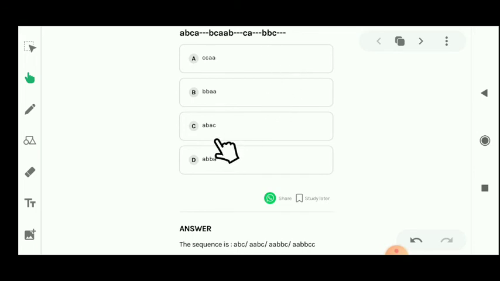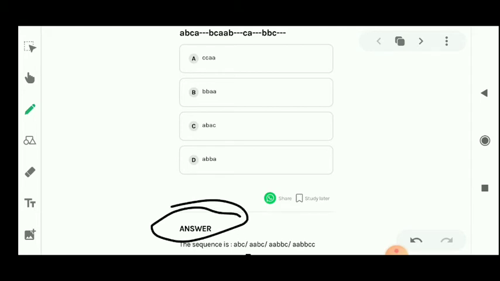Then according to the option number C, you have to put here ABAC. Here you have to put A, here you have to put B, here you have to put C, and here you have to put C. That means ABAC. Let's see the D option. Then again you have to put the option number D here. That means A, B, B, A. Student, when you put the option number C, then you can see this answer.